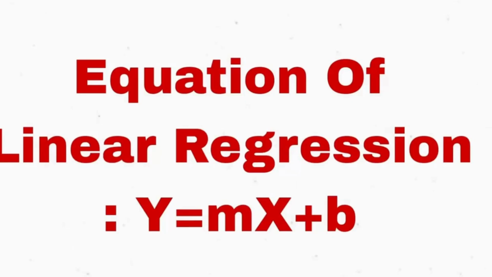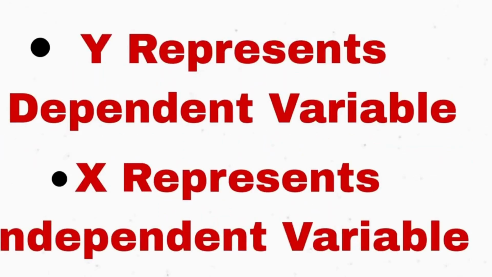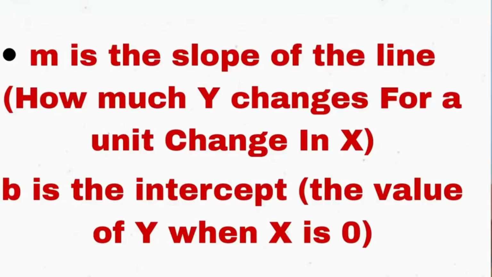So the linear regression equation is y = mx + b, where y is the dependent variable and x is the independent variable, and m is the slope of the line, which means per unit change in x, how much the value of y will change. And b is the intercept, which means if the value of x is 0, what will be the value of y.